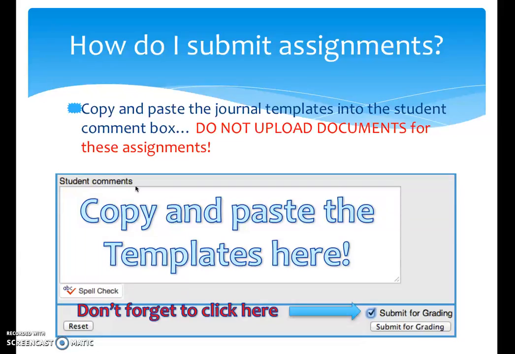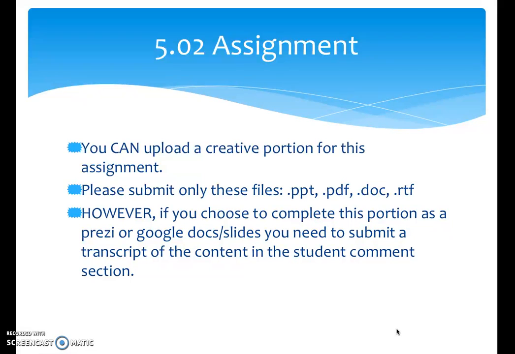Do not upload documents for these assignments. It gets messy, sometimes they don't work. It's just easier to copy and paste the templates in there. And then make sure that you click this little Submit for Grading button right here. Otherwise, I will not receive your work. And then click Submit for Grading right here. For 5.02, remember I told you this one's a little bit different. You can upload an assignment for this.